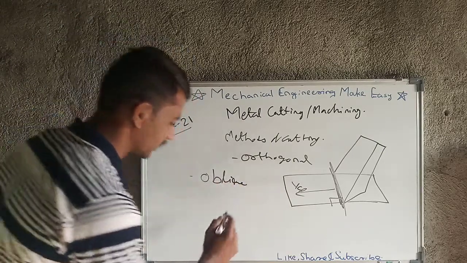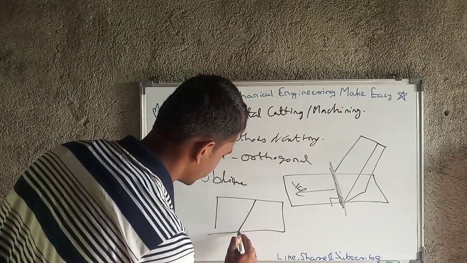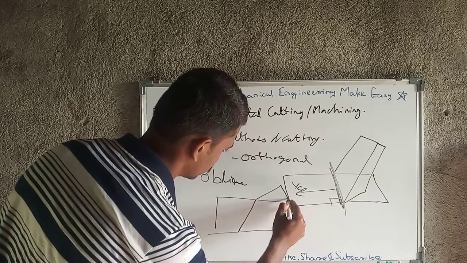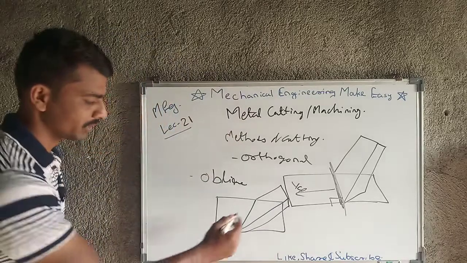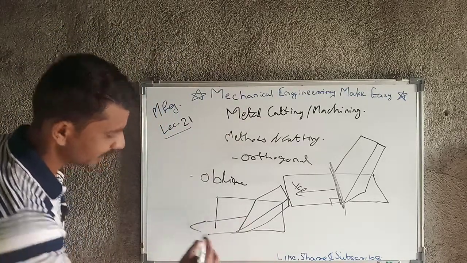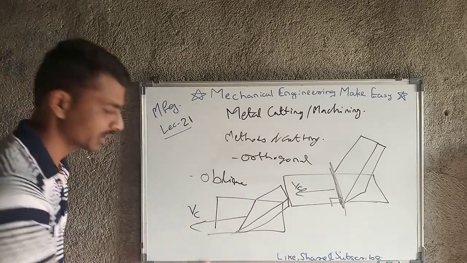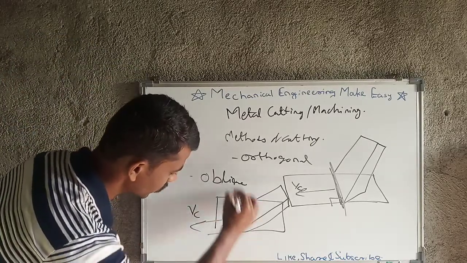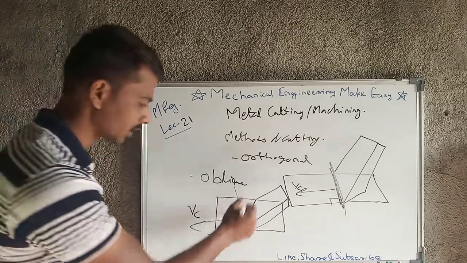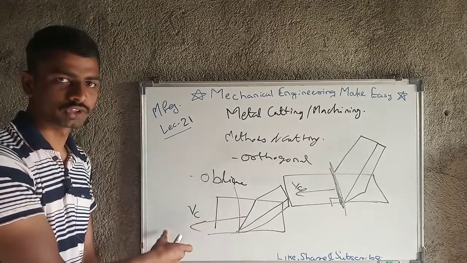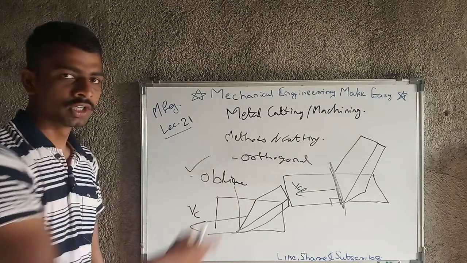In the case of oblique cutting, it will not be exactly perpendicular, it may vary likewise. Here the cutting action takes place in this direction, so the velocity of cutting will be in this direction, but the cutting edge is not perpendicular to the velocity of cutting. This will be the perpendicular. Then that operation falls under the category of oblique cutting.